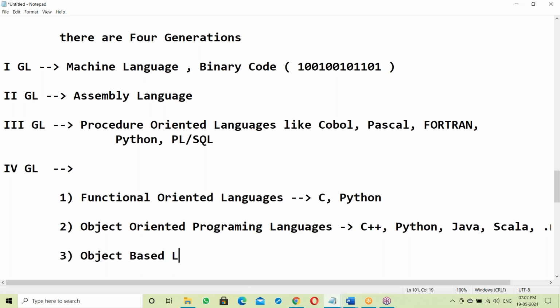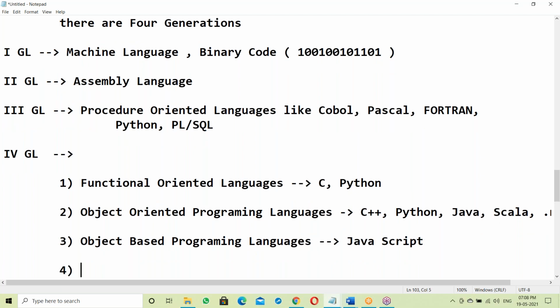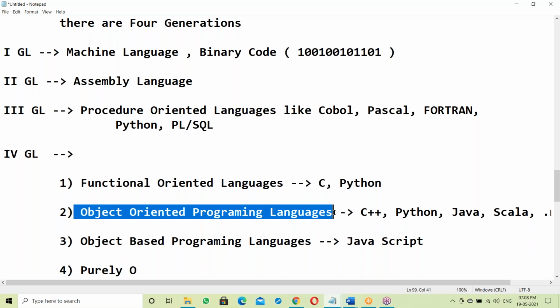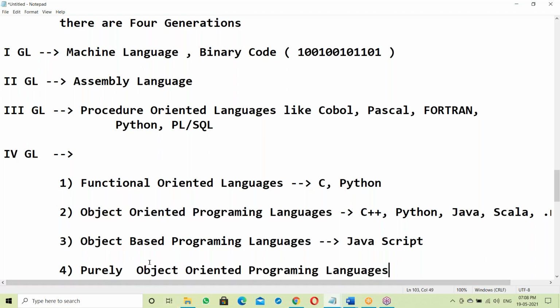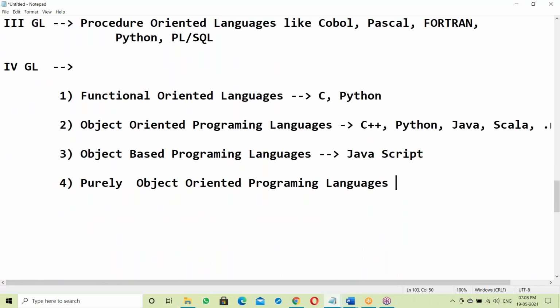Next one is object based programming languages. For example, JavaScript. Next one is purely object oriented programming languages. These are Python and Scala. These are purely object oriented.